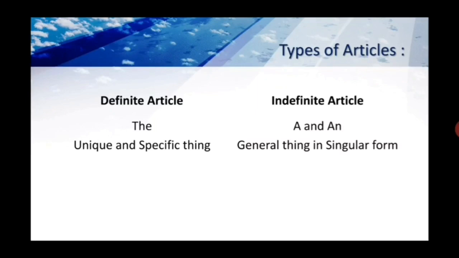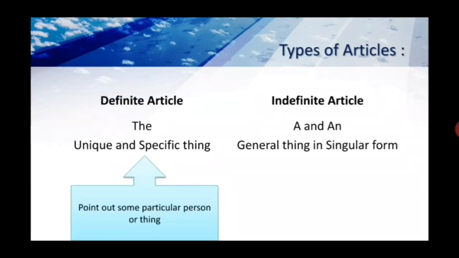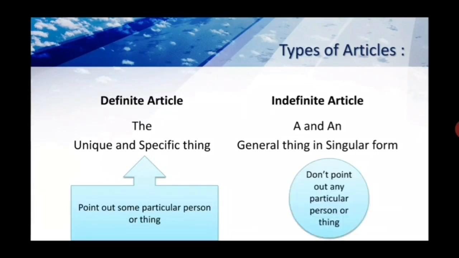A and an are indefinite as they don't show uniqueness or a specific thing. Instead, they show that the thing is being said in general, but of course in singular form and countable. Both in the case of the and in the case of a and an, the noun has to be countable.